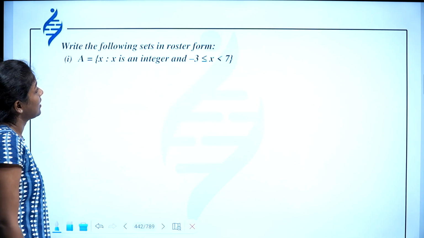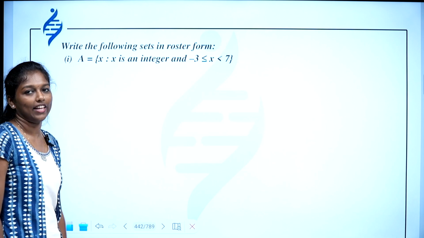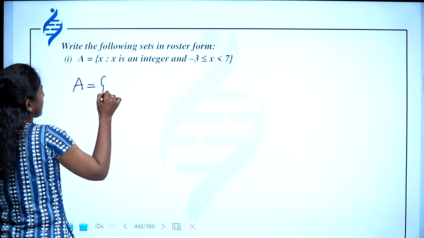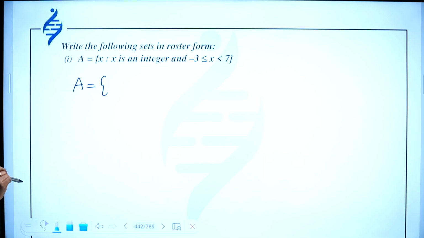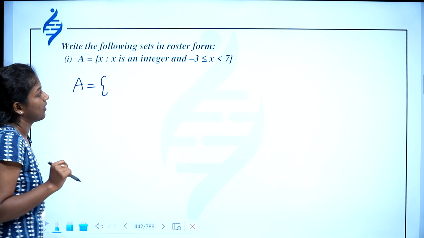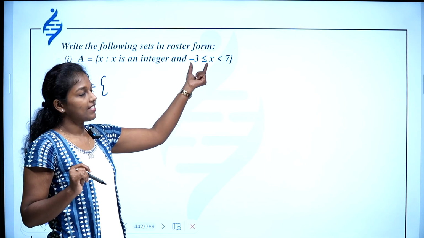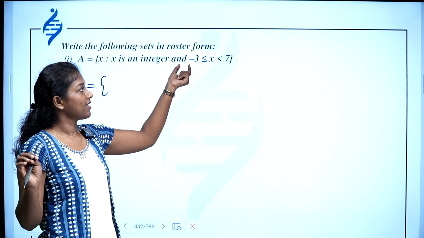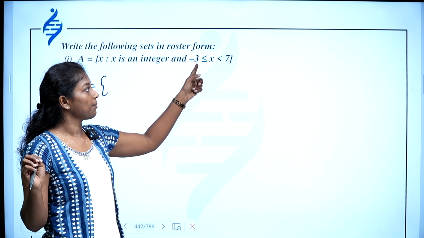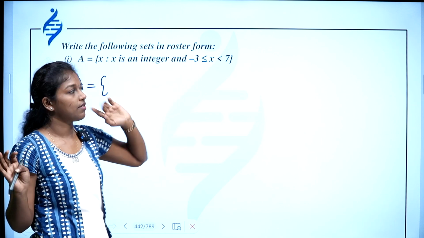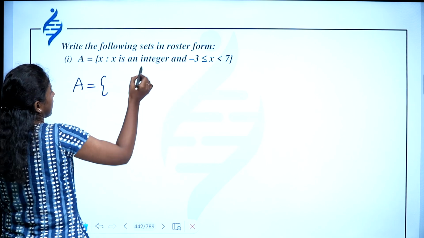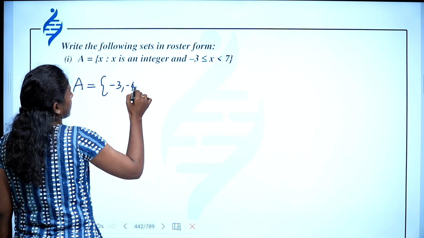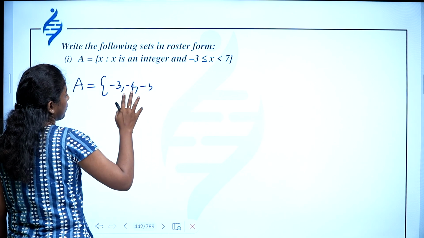Then write the following sets in roster form. It's given in the set builder form and you have to write it in the roster form. x is an integer and so on. What do you mean by this symbol? This means less than or equal to. So you have to consider -3 also. Since there is an equal to symbol here, you have to consider -3 also. And the roster form is -3, then -2.